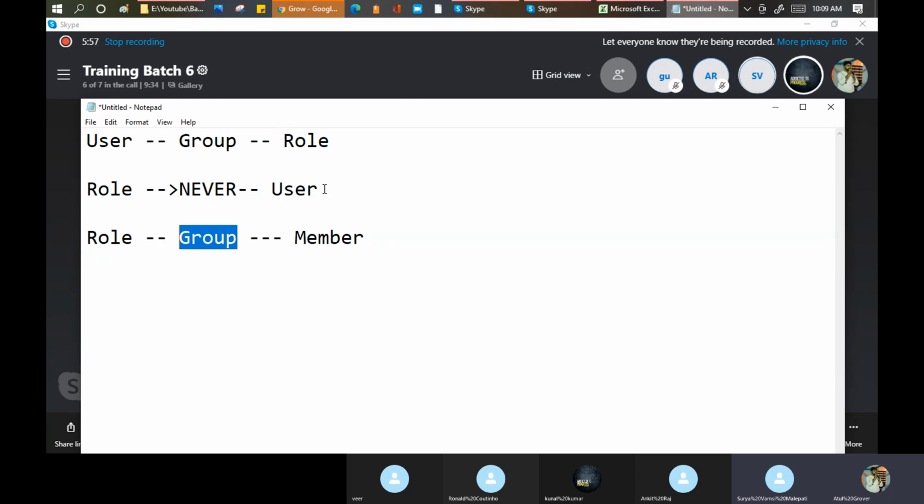Yes, Surya. If you give a role to a user, only that particular user will have the access. If you give the role to the group, whoever joins that group will have that access. Okay, one point. Yes, Virendra, you are saying something. Yeah, management becomes very easy through controlling the group.